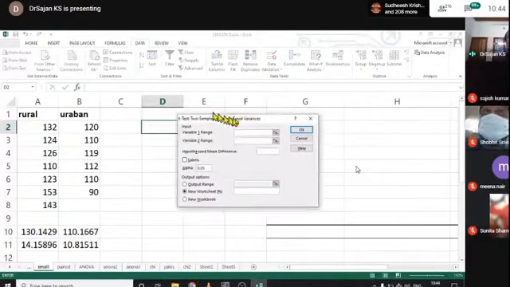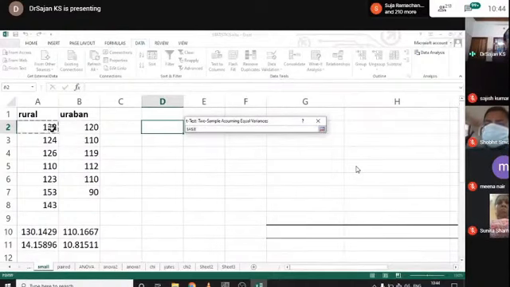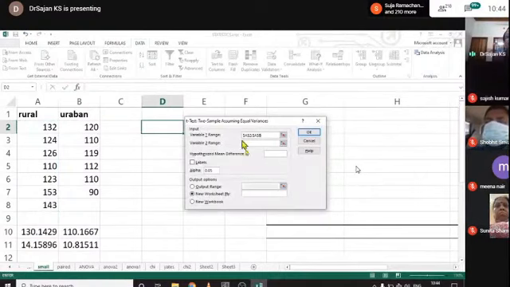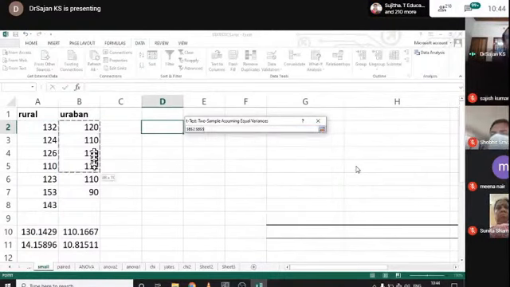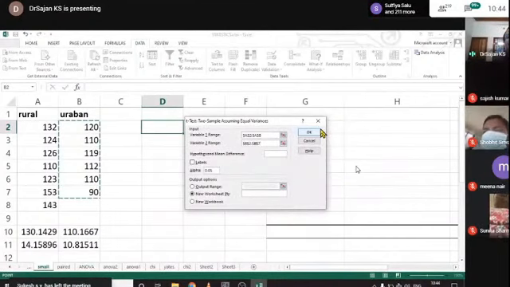Here the first variable range has to be selected by clicking the cell. Here I have to select this cell and click go back. Then for the second variable range, click here and select this much data. Okay, click OK, and this is enough.